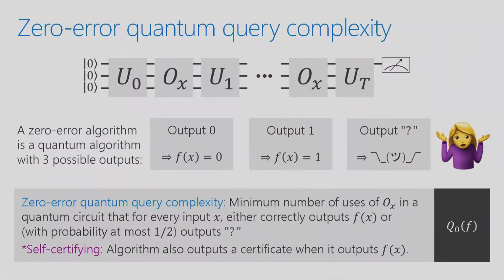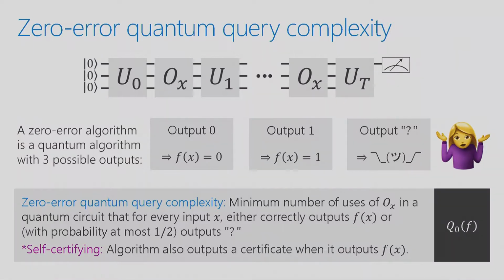It's a collection of bits. If you read those bits, you're now convinced of what the answer is. It doesn't matter what all the other bits are set to. These bits will uniquely determine what the f value of the input is. So, of course, if an algorithm outputs a certificate, then it's a zero-error algorithm because you can check the certificate and you can know for sure that the answer is correct. So that's a property you might also independently require from your algorithm.